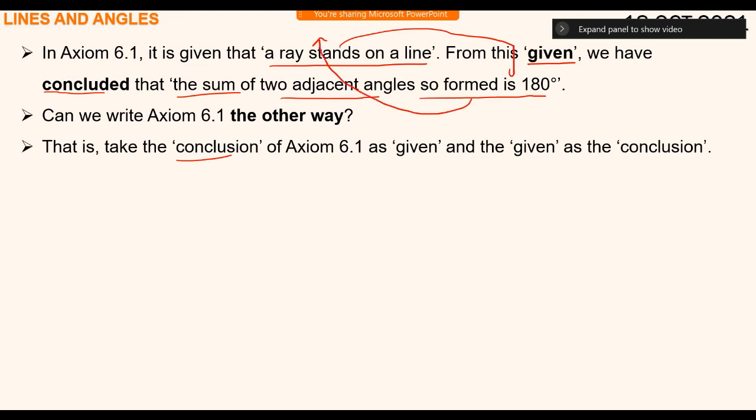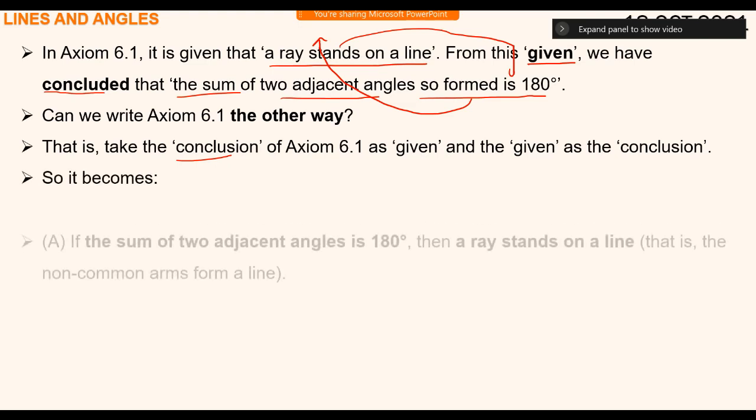Means if the sum of adjacent angles so formed is 180 degrees, then the non-common arms of the adjacent angles form a line. That sentence will come.